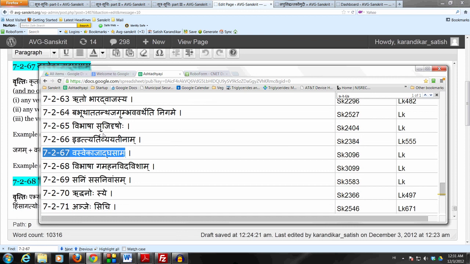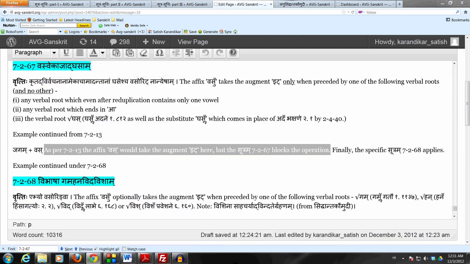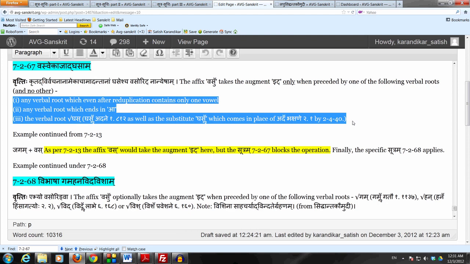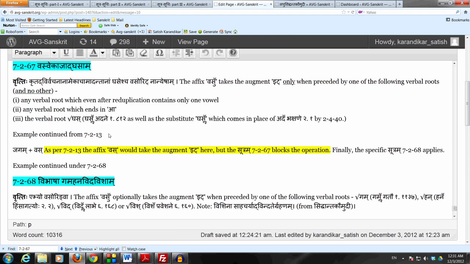That the affix vasu takes the augment it only when following a verbal root which even after reduplication remains ekach, or a verbal root which ends in akaraha, or the verbal root ghas. Following any other verbal root, vasu does not take the idagama. So this sutram now comes and blocks the idagamaha in our situation because we have jagam vas.